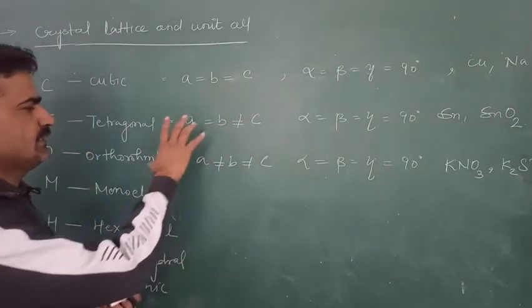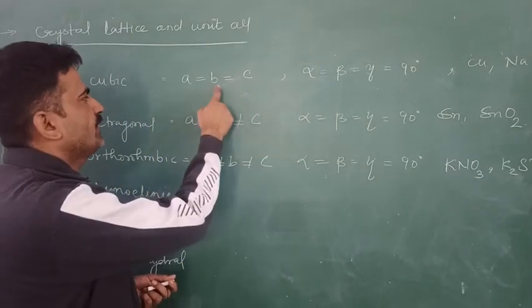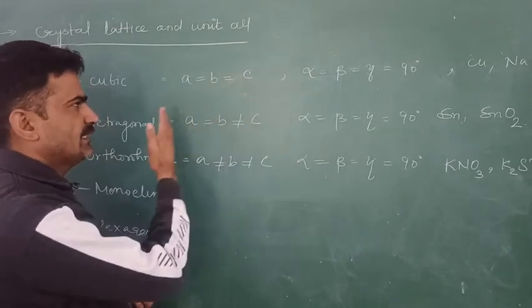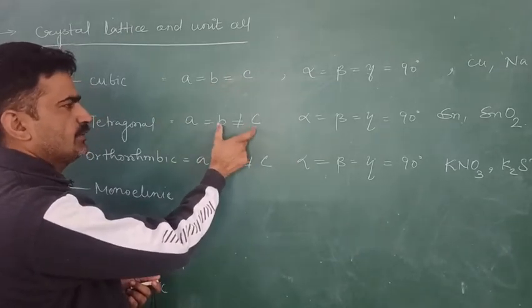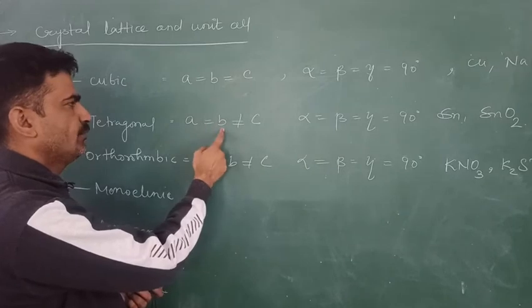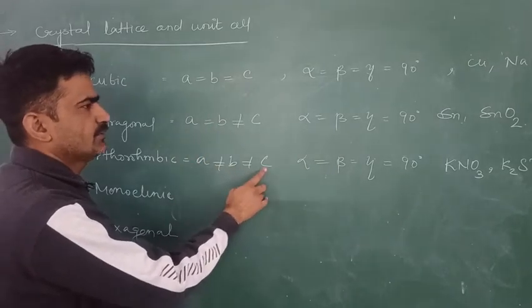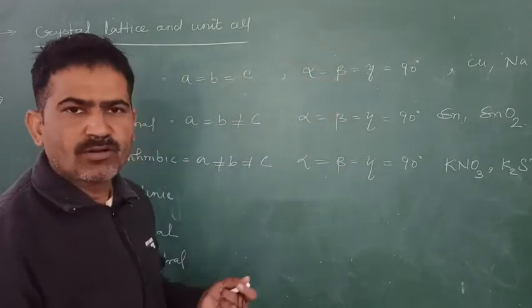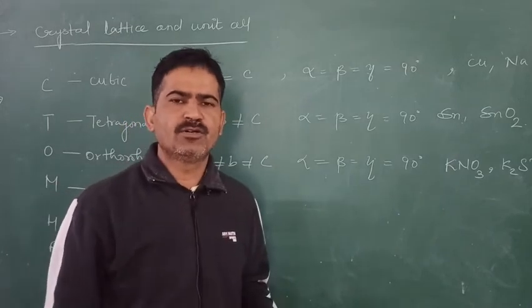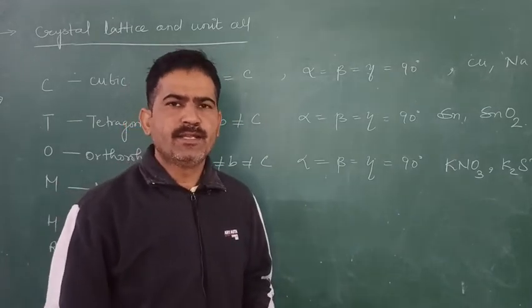So you can easily remember up to this: A equal to B equal to C, then we move to B not equal to C, after this A not equal to B not equal to C, and the angles remain the same for all these three, alpha, beta, gamma equal to 90 degrees.